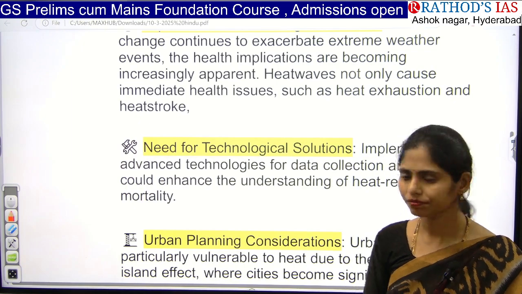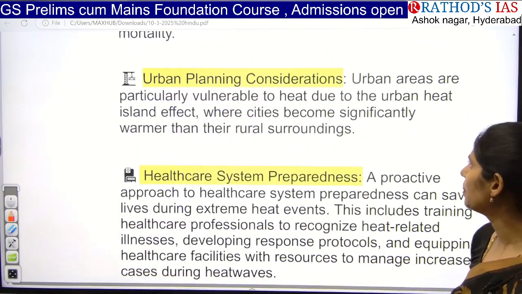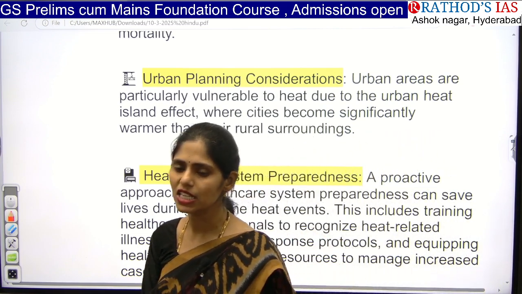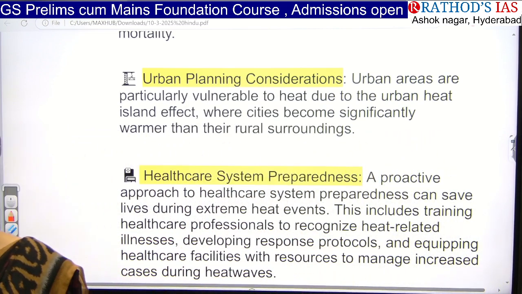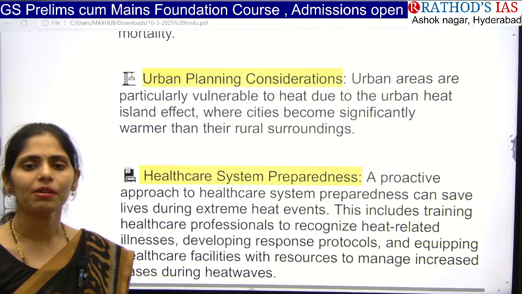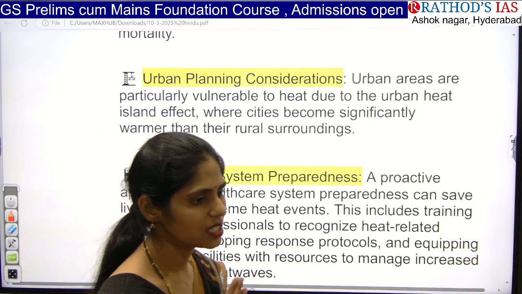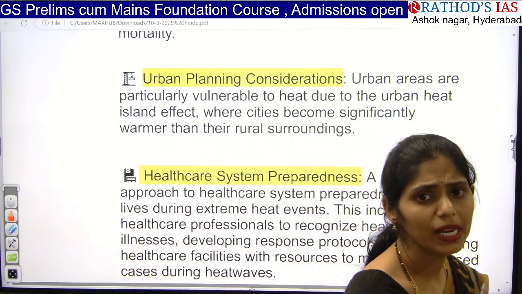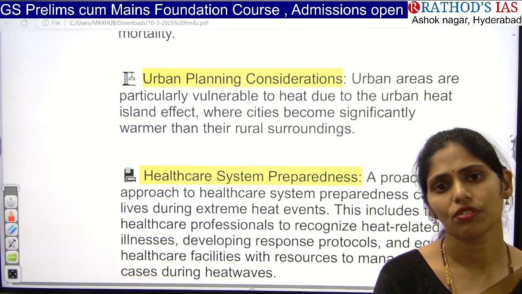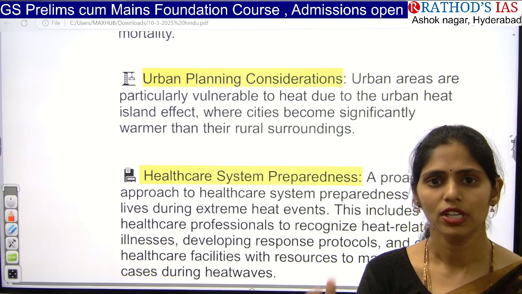And next one is urban planning. Whenever we go for urban planning and expansion of urban areas, we have to always keep in mind providing some spaces. Why? Because in urban areas there is increasing concretization, increasing buildings, which leads to more heat. So whenever there is increasing heat, we have to take measures to decrease it.